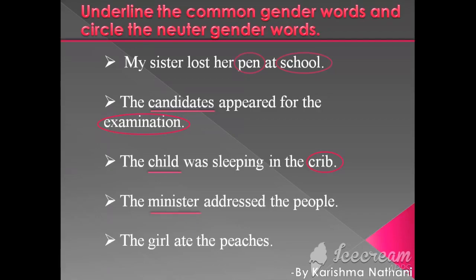Here, minister can be both male or female, so it is common gender. People can also be male or female, so it is common gender. Next one is: the girl ate the peaches. Here, peaches are neuter gender because it is a non-living thing.